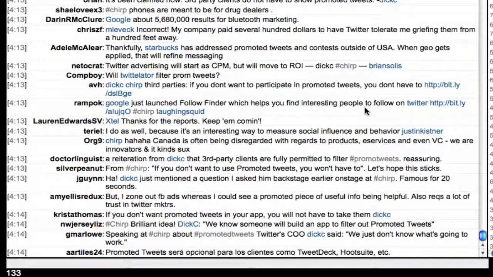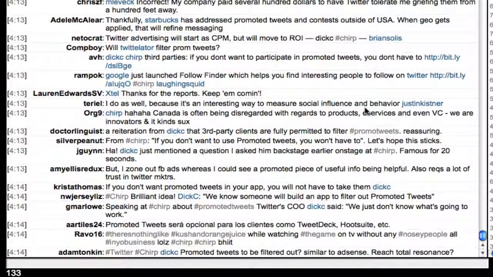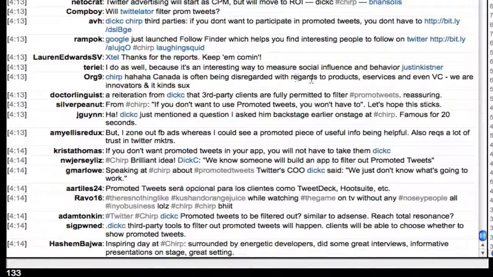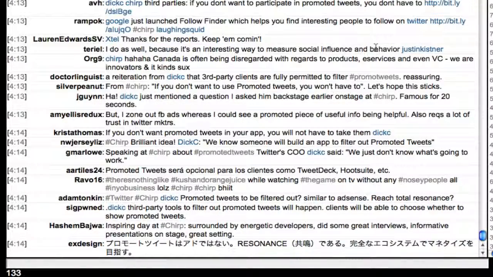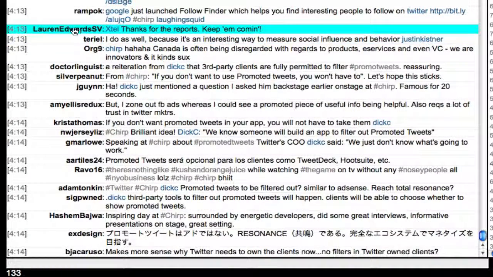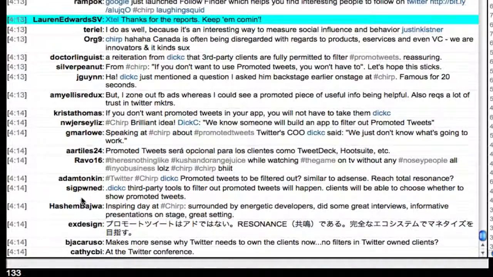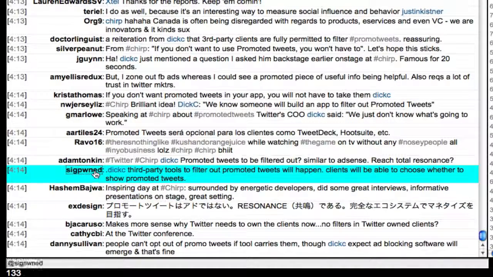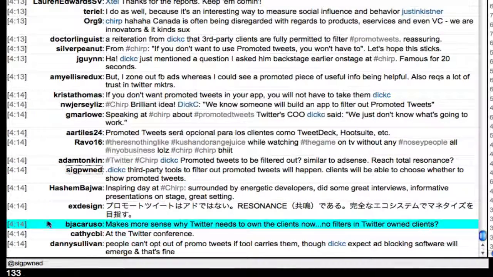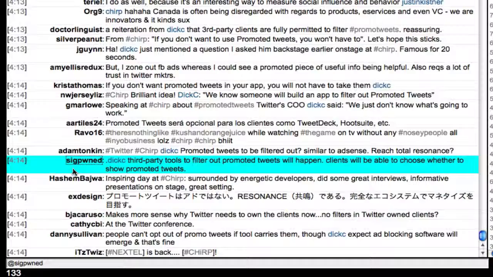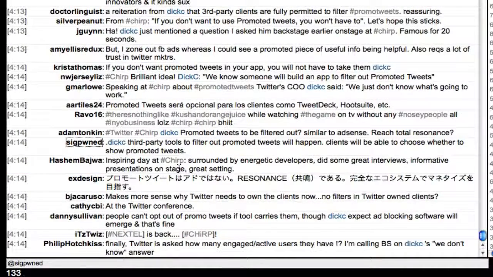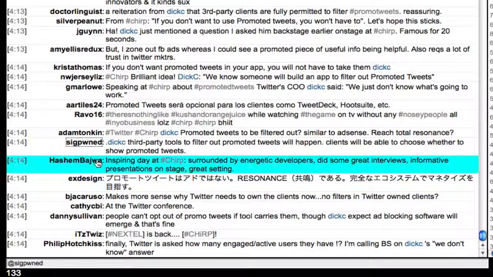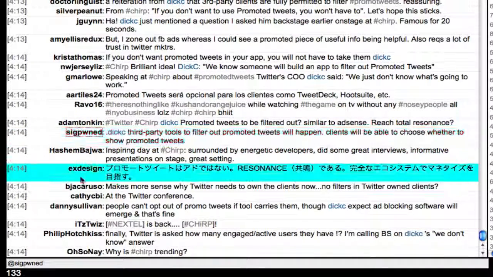So I love the stuff that Chad's done, and like what he's done with Madchat specifically. There are a couple of things that I'd like to see, and I haven't been able to find how to do this, and maybe there is a way in Madchat. If there is, certainly let us know. But if I click, for example, right here on Sigpwned, I can reply to them. But what's not easy for me to find out how to do is, what if I want to retweet this and add a comment to it? There isn't an easy way for me to do that right here inside of this stream, and I think it would be nice to have that.